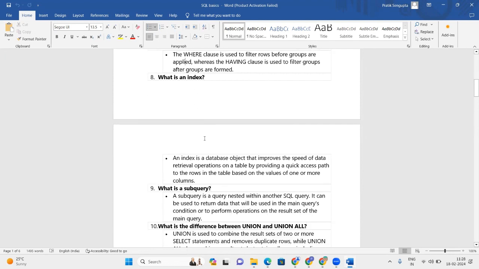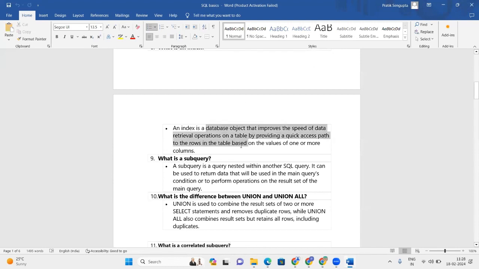What is an index? Index is a database object that improves the speed of retrieval operations. So index is like the index of a book. When you see the index, you access a particular chapter of a book very quickly, because it gives the page number. You go to that page number and you access that chapter. Same concept. For a database, index helps in data retrieval operation by providing a quick access path.